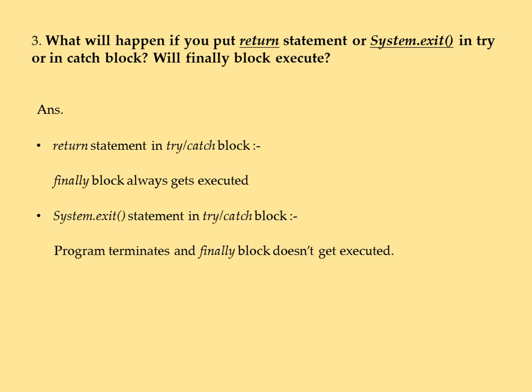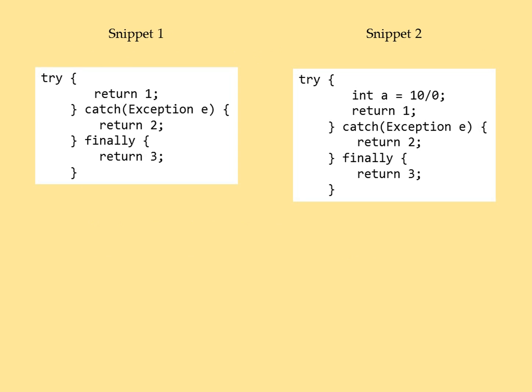Let's discuss this in detail. Here we have two code snippets. Both snippets show a try block, a catch block and a finally block. In snippet 1, there is no such code in try block which might cause an exception. But the try block in snippet 2 throws an arithmetic exception which is handled by the catch block.